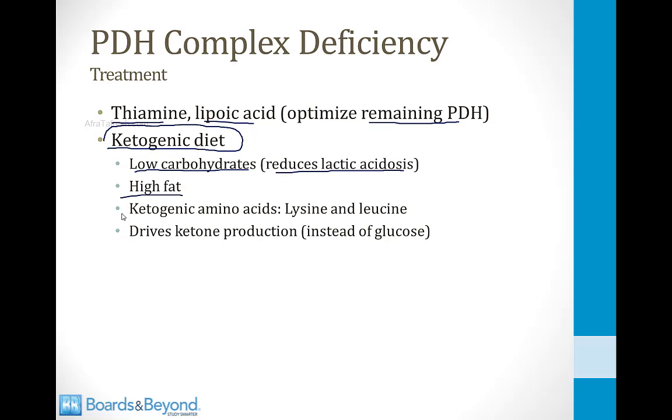You also want to give them ketogenic amino acids. We'll talk more about this in the next slide, but lysine and leucine are called ketogenic amino acids, meaning they cannot be converted into glucose via gluconeogenesis, and therefore they can't worsen the lactic acidosis. And all of these things here are going to drive ketone production instead of glucose, which is what you want for the babies. You don't want to create glucose and pyruvate, which can then be converted into lactic acid.